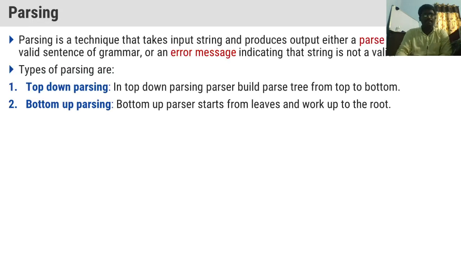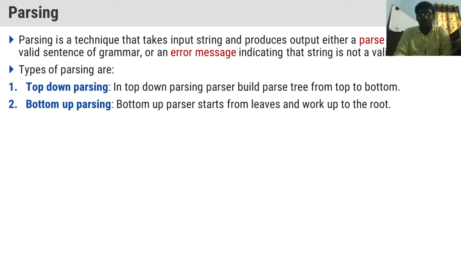Let us discuss the topic called parsing and classification of parsing methods. Parsing is a technique to produce the output by checking whether a string belongs to that particular grammar or not. It is a technique which takes some input string and produces the output as a parse tree, so that it will tell us whether that string belongs to the given grammar or not.